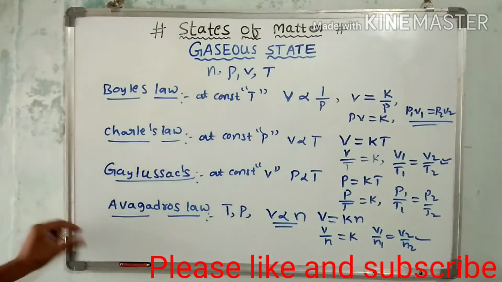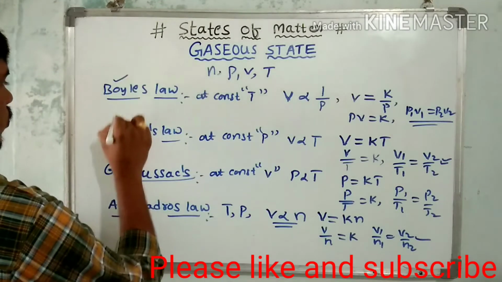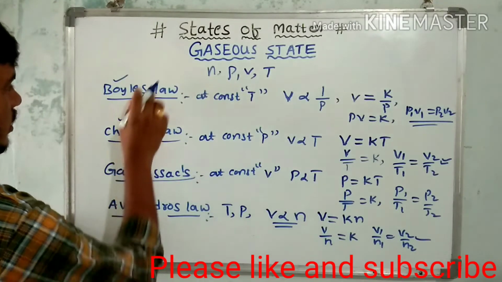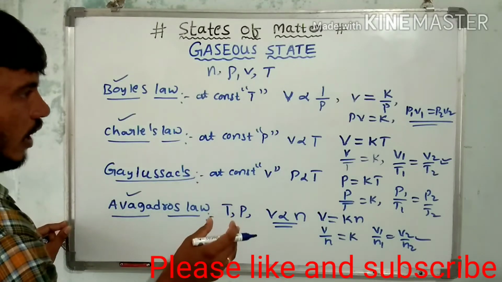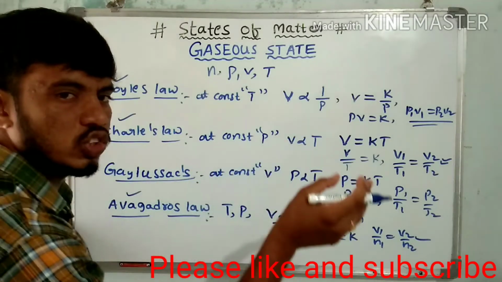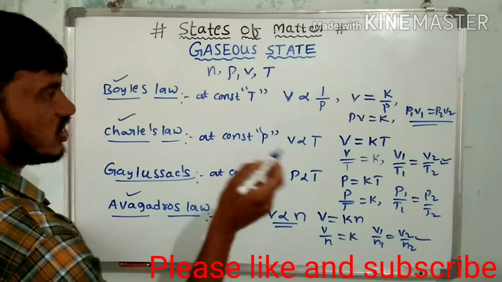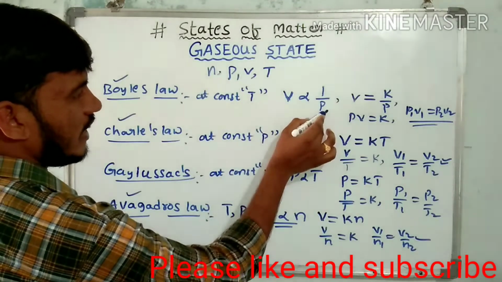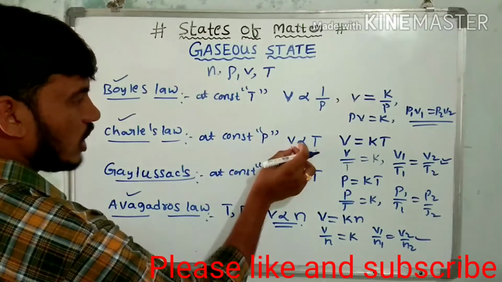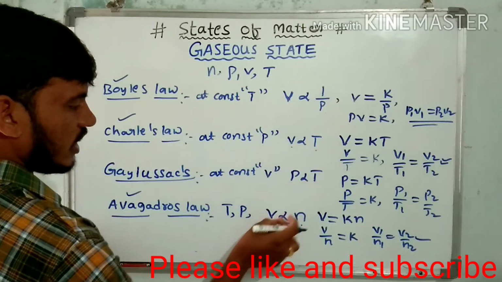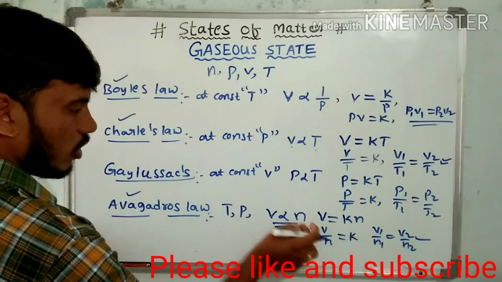Now we have to combine these three laws to form an equation. That equation is called the ideal gas equation, PV is equal to nRT. It means volume is inversely proportional to pressure, volume is directly proportional to temperature, and volume is directly proportional to the number of moles.